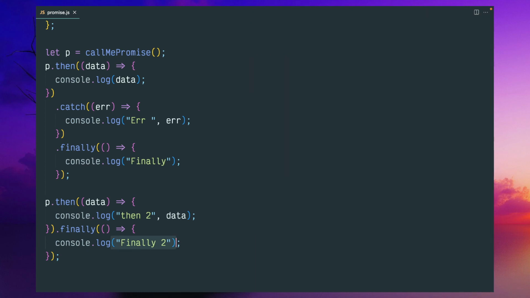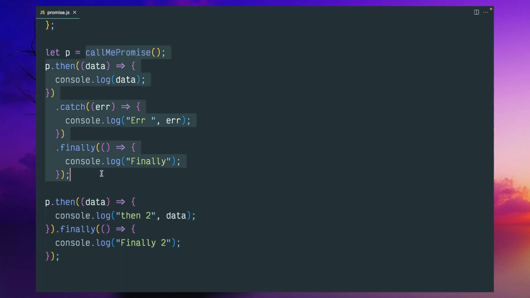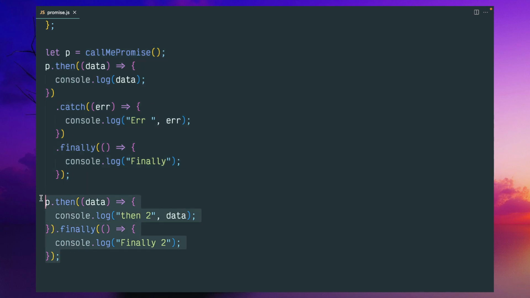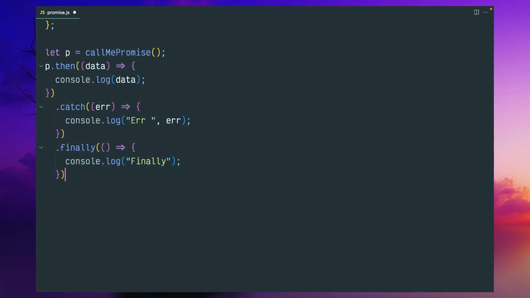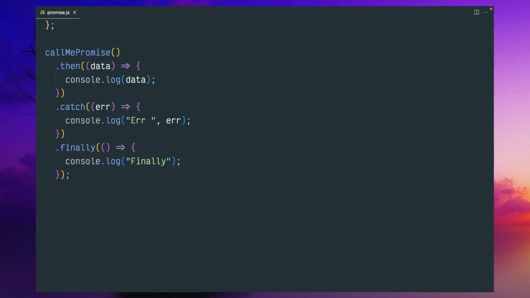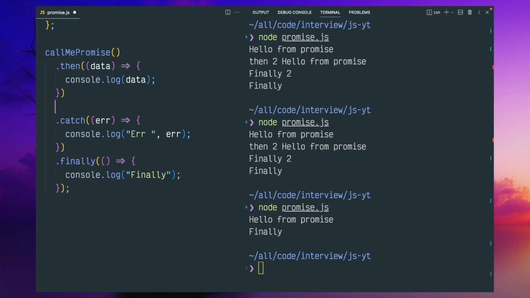right? So for this particular call me function, if you store this then, catch and finally in another promise, then you can again nest it. And if you don't want to use any variable, you can directly nest using this promise directly here. That will also work fine, because you are not trying to deal with the promise. So hello from promise finally. Here again you can do this then multiple times.